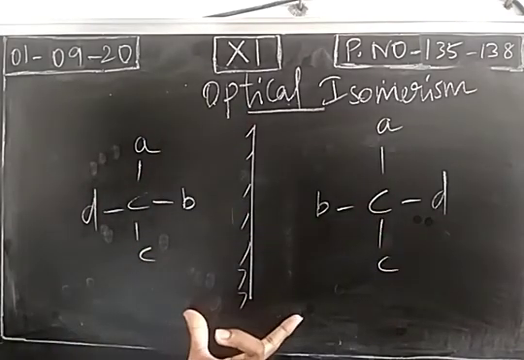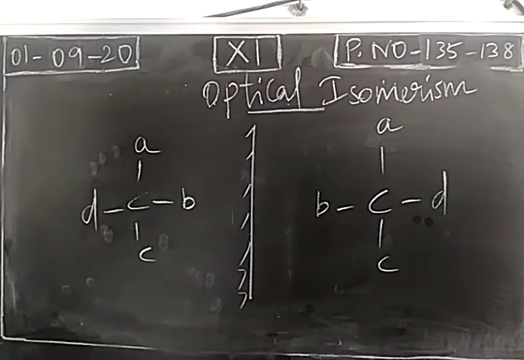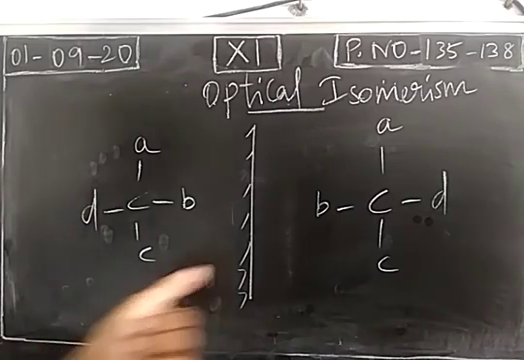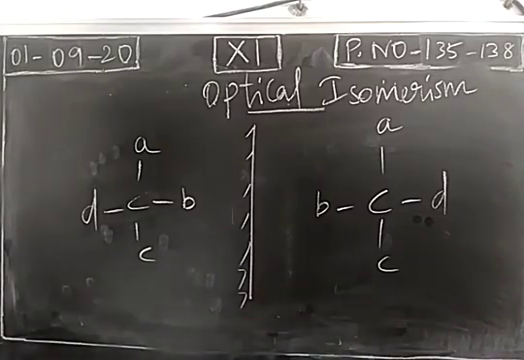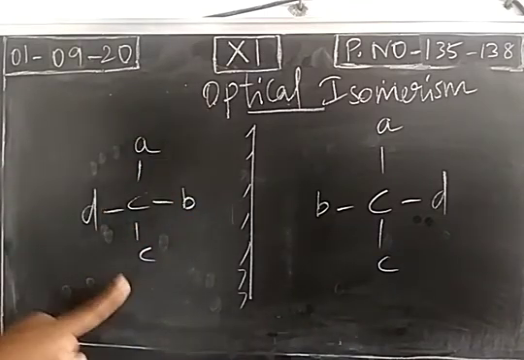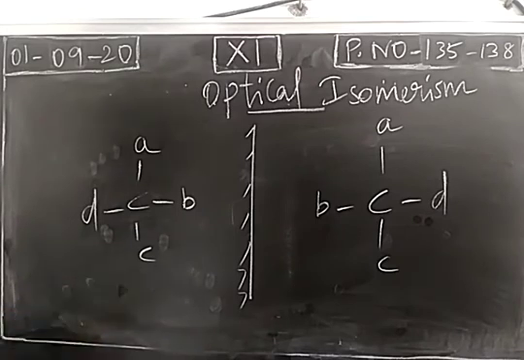So these two are compounds with the same molecular formula, but one will rotate plane polarized light in clockwise direction and its mirror image, another isomer, will rotate plane polarized light in anti-clockwise direction. So these two are optical isomers and the phenomenon is known as optical isomerism. And the rotation of plane polarized light by an organic compound is called optical activity. So you have to be thorough in all the 3 terms: what is optical isomer, optical isomerism, then optical activity.